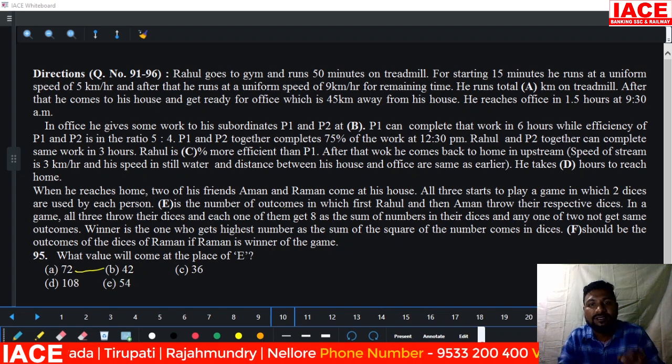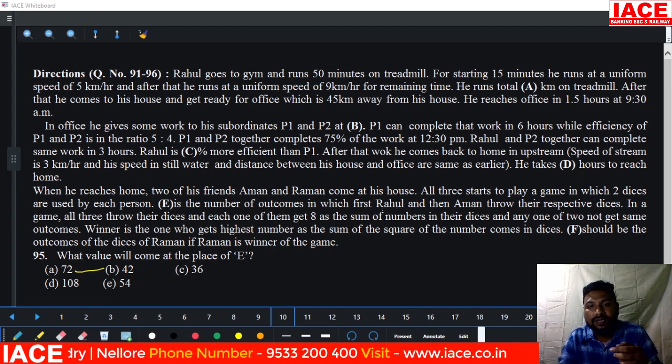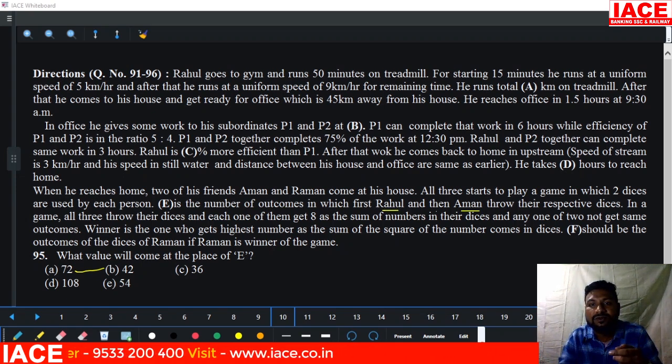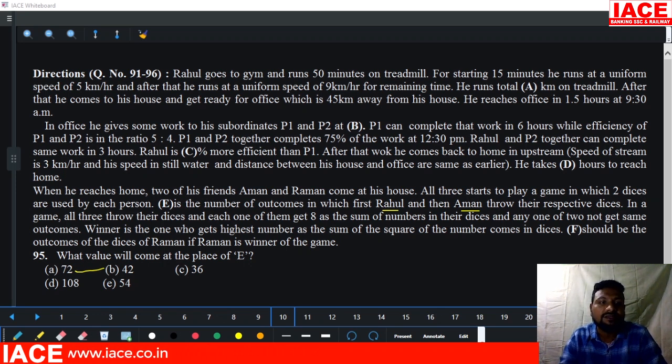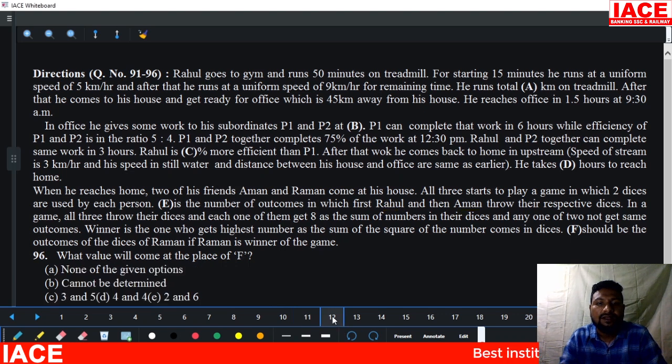Outcomes of 2 dice means 6 square. Rahul purpose 6 square and Aman purpose 6 square. 6 square plus 6 square, how many outcomes come? 72 outcomes. Then option A here. Let's go for the 96th question.